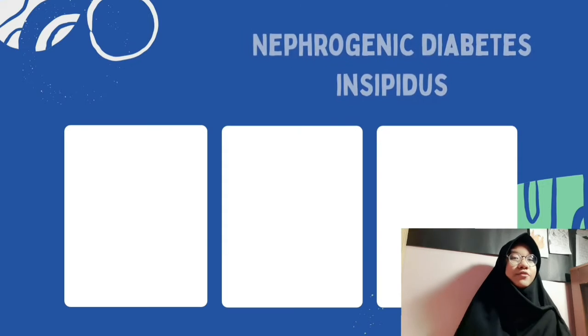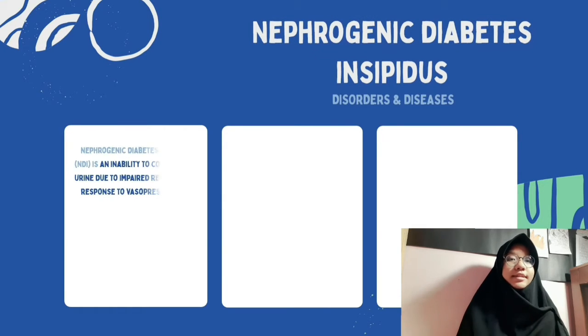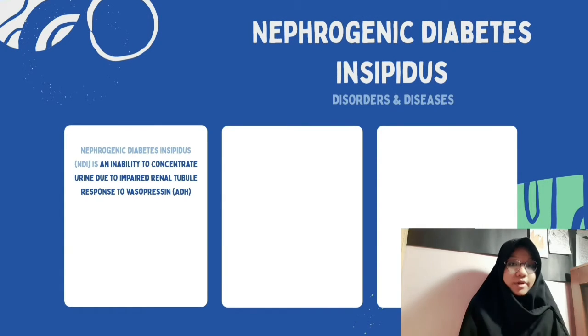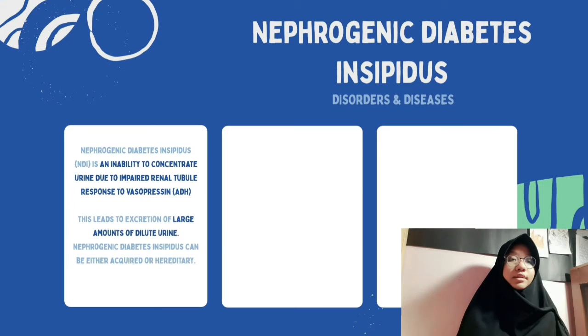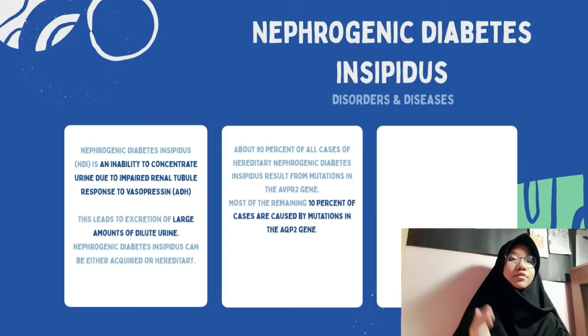The next one is nephrogenic diabetes insipidus, or NDI, which is an inability to concentrate urine due to impaired renal tubule response to vasopressin, or ADH, the antidiuretic hormone, which leads to excretion of large amounts of dilute urine. Simply, the kidneys produce a large volume of dilute urine because the kidney tubules fail to respond to ADH, and the kidneys are unable to reabsorb filtered water back into the body. NDI can be either acquired or hereditary. About 90% of all cases of hereditary NDI result from mutations in the AVPR2 gene.